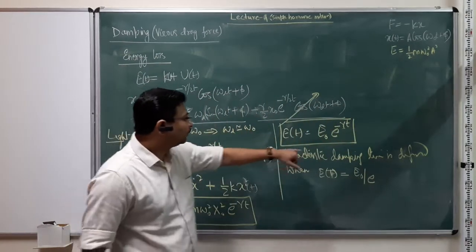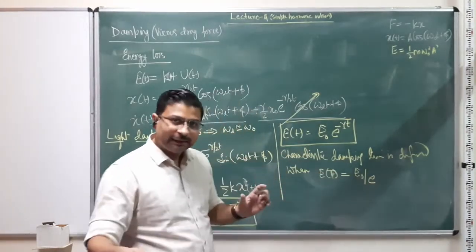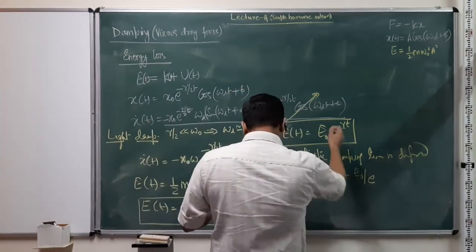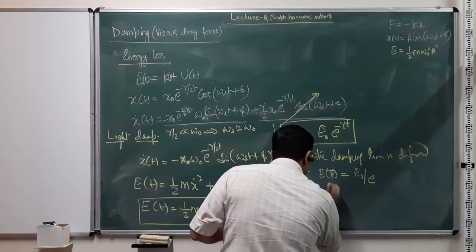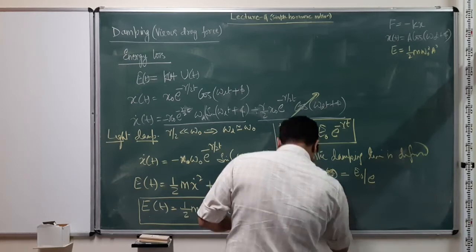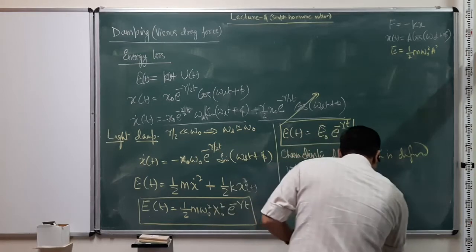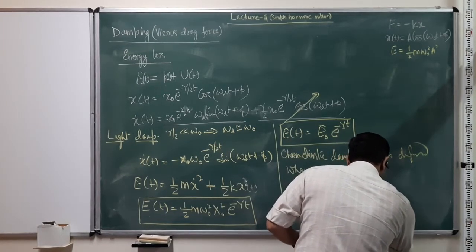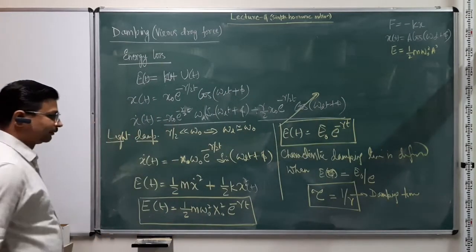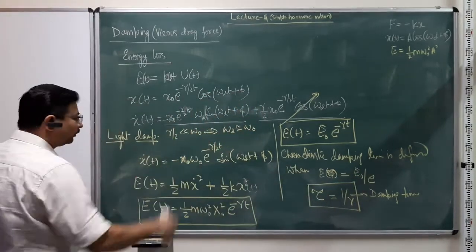So when the total energy goes to 1 over e of its original value, that time is defined as the characteristic damping time. If we write it like this, then tau is equal to 1 over gamma. This is then called the damping time for the system, the time in which the system will lose 1 over e of its original energy.